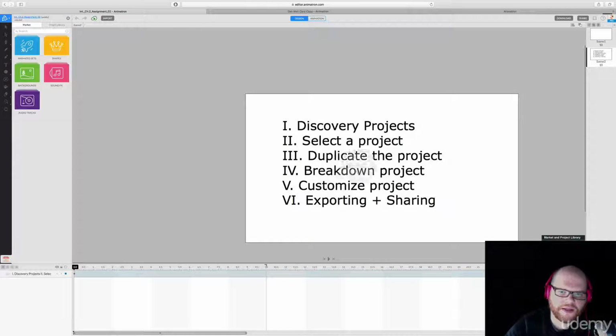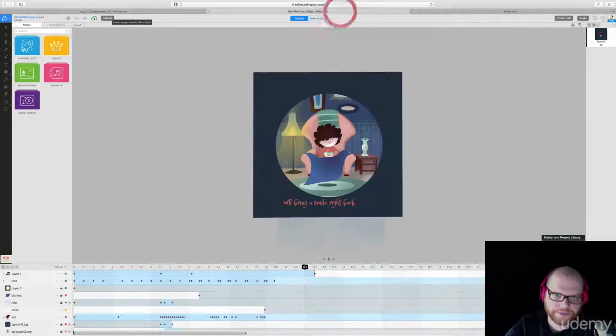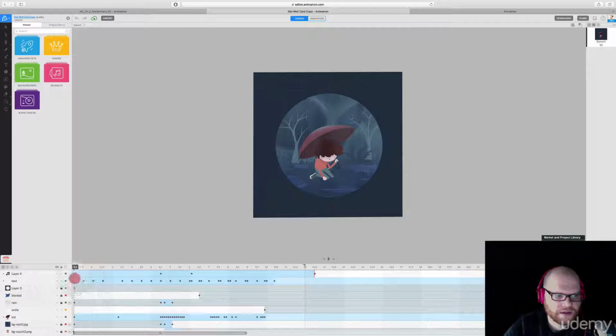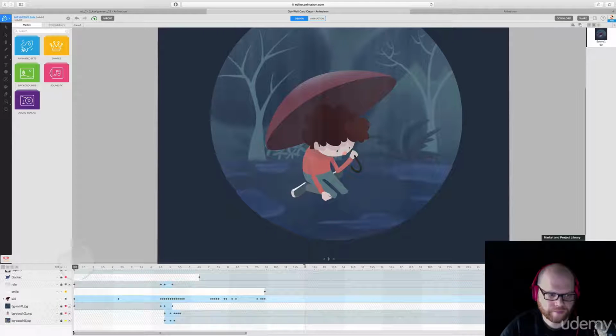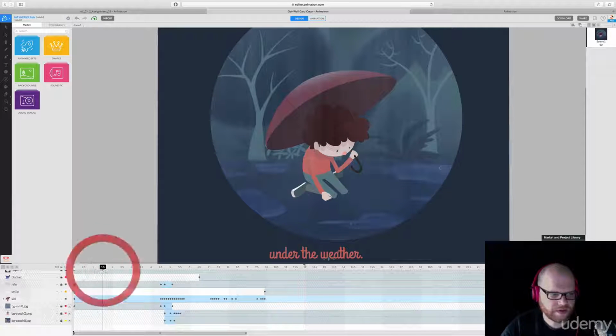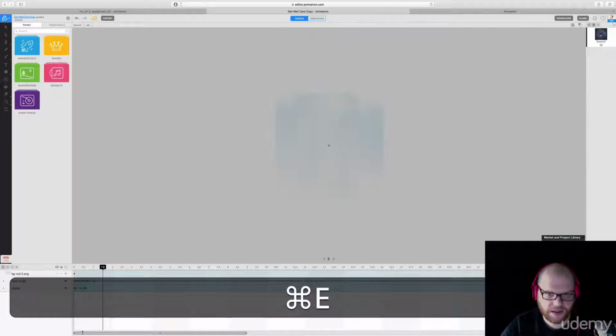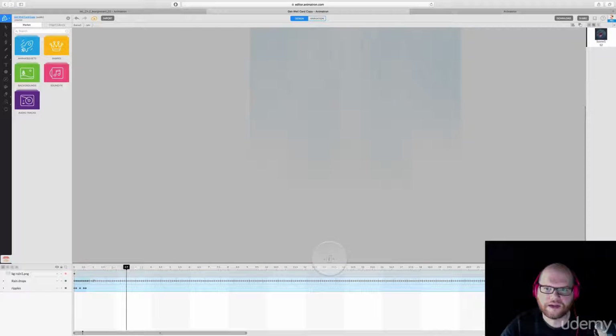Alright, now let's break down how this looks. First we duplicate it, now we're going to break it down, we're going to customize it, and then we're going to share it. This is just a premium scene here. She has music here, so I'm going to turn that off. Let's see all the stuff that's happening. So let's look at the rain. How cool is that? Let's unlock the rain, Command E, and let's zoom in. We'll see what's happening. This is really subtle, but it's fantastic.